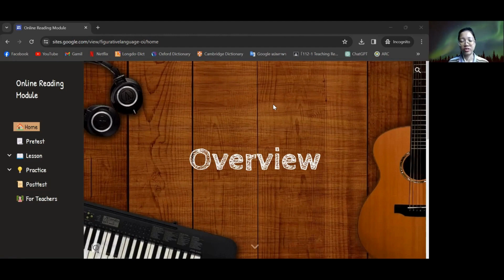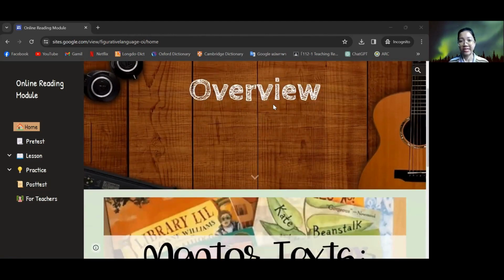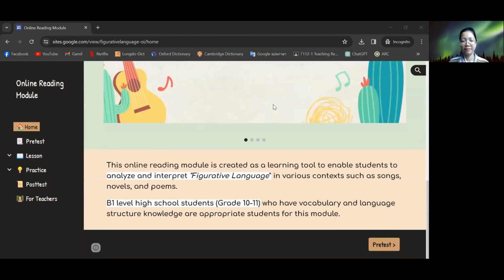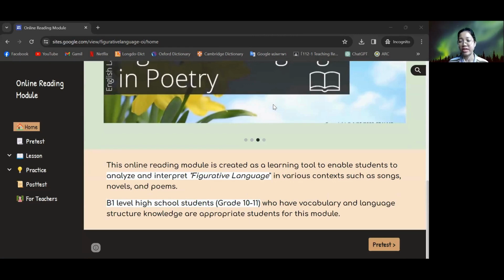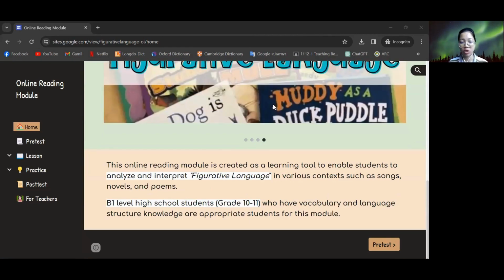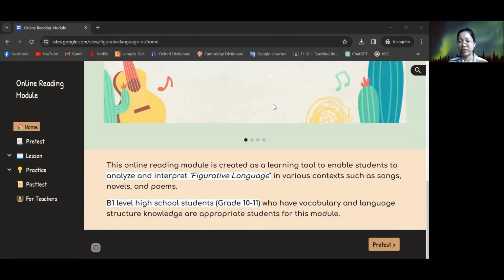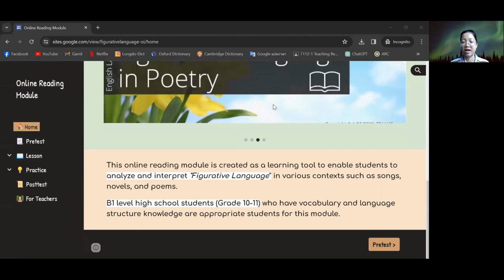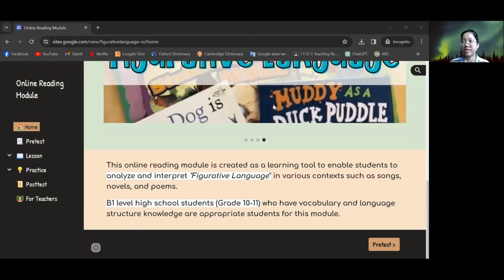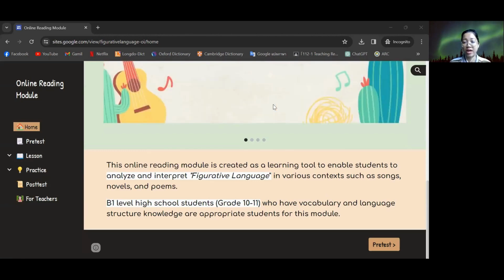Let's start with the first one, the objectives and the target student. The objective of this site is to help students analyze and interpret figurative language in various contexts, for example, songs, novels, and poems, because I think if they read in various contexts, they can understand better. The target students in this site are high school students, maybe in grade 10 or 11, and their CEFR level is B1.